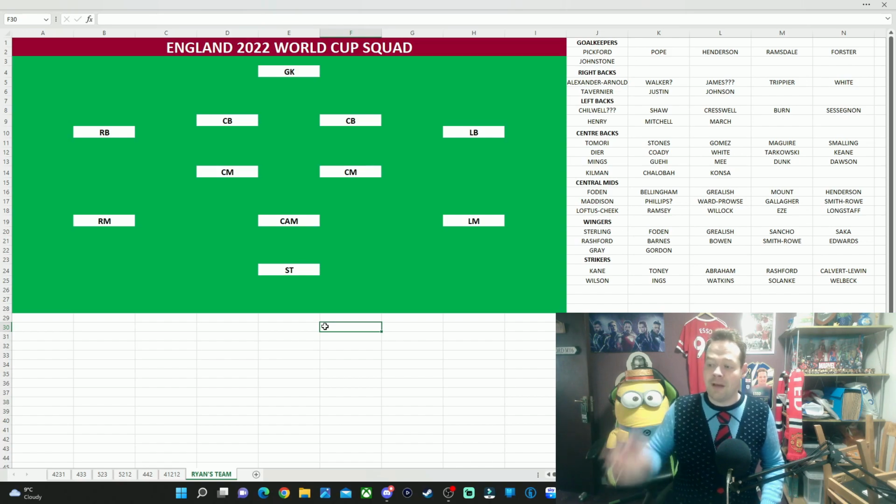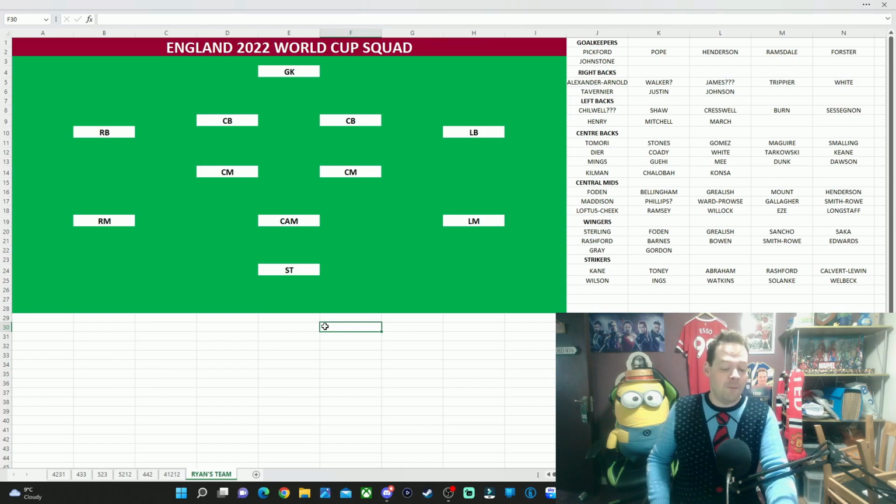Fairly simple enough. As you can see, I'm going to be going for a 4-2-3-1. I think right now that is probably the best formation England should be running going into the World Cup. I'm certainly not in favour of going for 5 at the back again, even though that is what it is looking most likely to be. But this is what we're going to do. Starting 11, backup 11, and the 4 reserves.